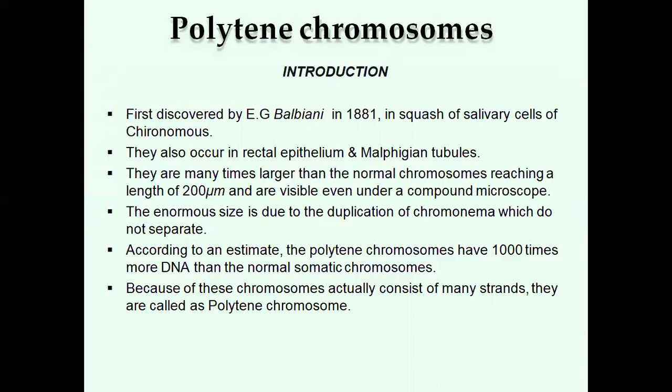All these DNA copies are situated in the chromatid only. Because of this, these chromosomes actually consist of many strands, many chromonemata strands. That's why it is called polytene chromosome. Poly means many chromonemata strands are present in the chromosome.